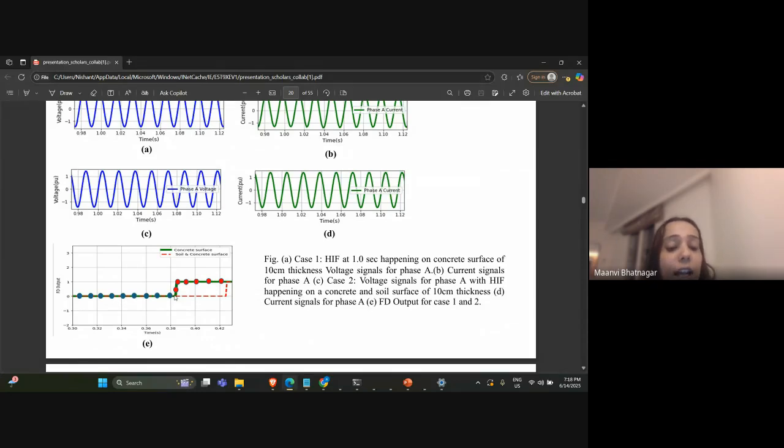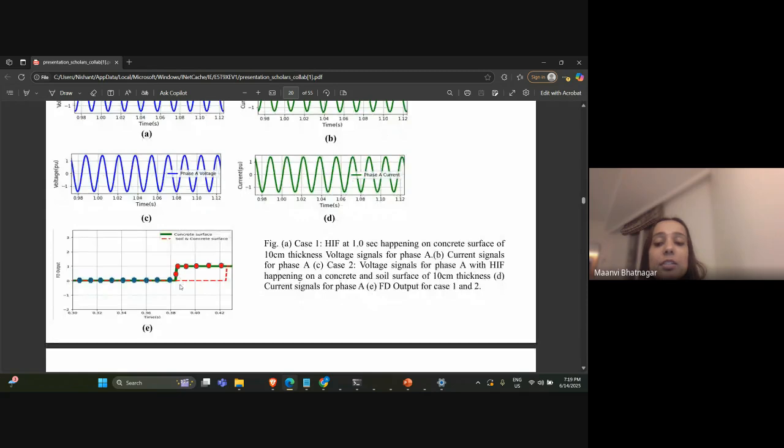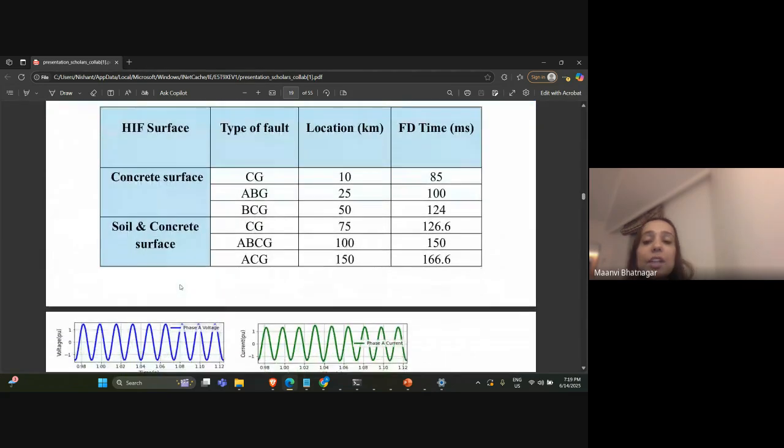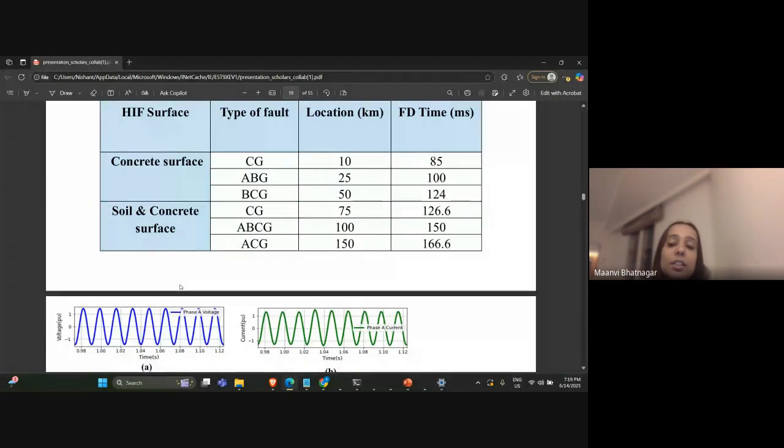As soon as the value goes from 0 to 1, the signal increases, which means the detection of the fault has occurred. The relay will now be tripped. And like discussed previously, the detection time is very low in our case, between 85 and 166 milliseconds.